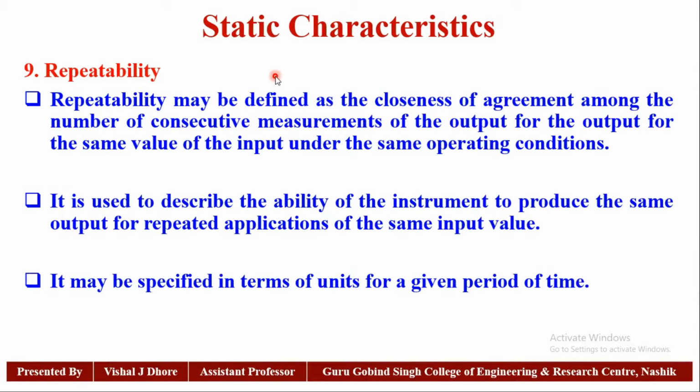The characteristic is repeatability. Repeatability may be defined as the closeness of agreement among the number of consecutive measurements of the output for the same value of the input under the same operating conditions. It is used to describe the ability of the instrument to produce the same output for repeated application of the same input value. It may be specified in terms of unit for a given period of time.